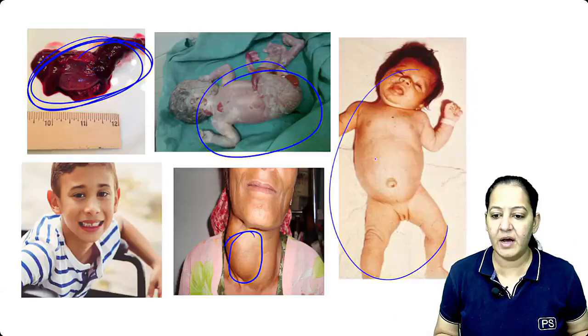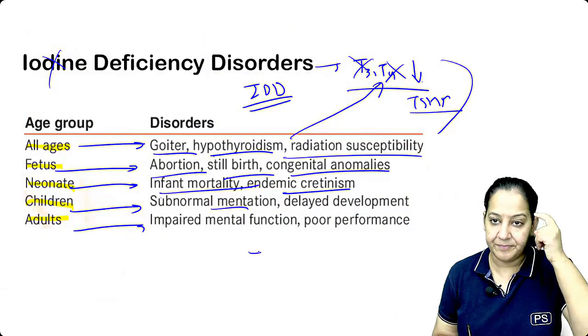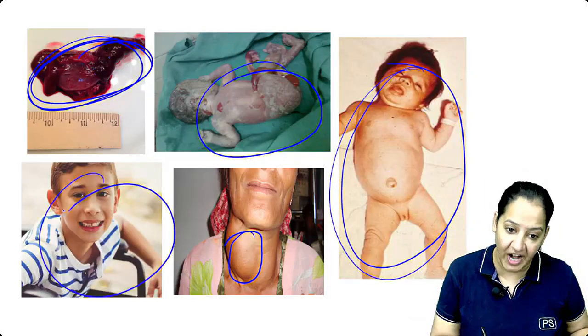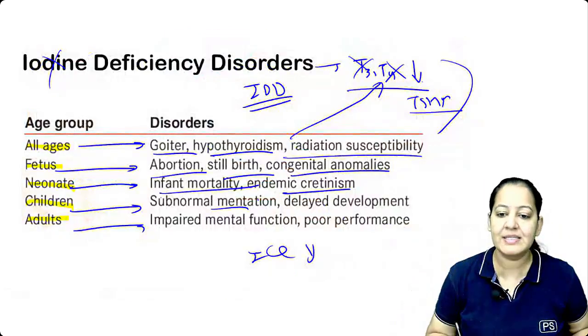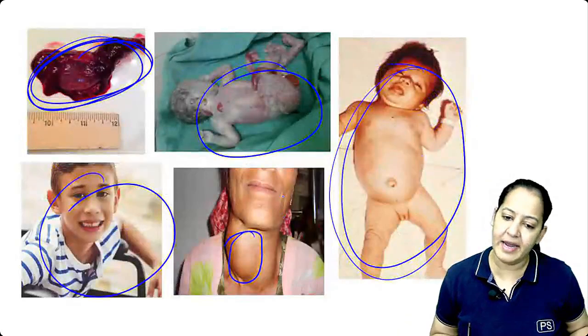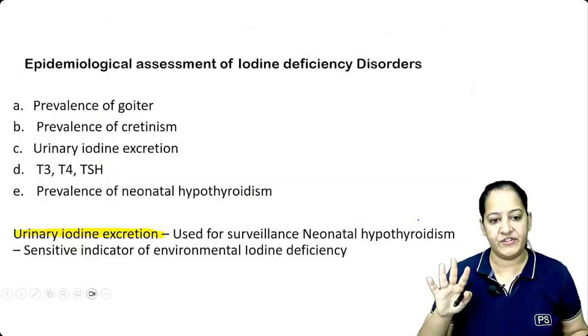Endemic cretinism. Can you see? This is cretinism. In children, the IQ is low. The person who has iodine deficiency in childhood, the IQ is low. The person can be mentally retarded. In adults, again, it's impaired mentation and poor performance. So these are the iodine deficiency disorders.